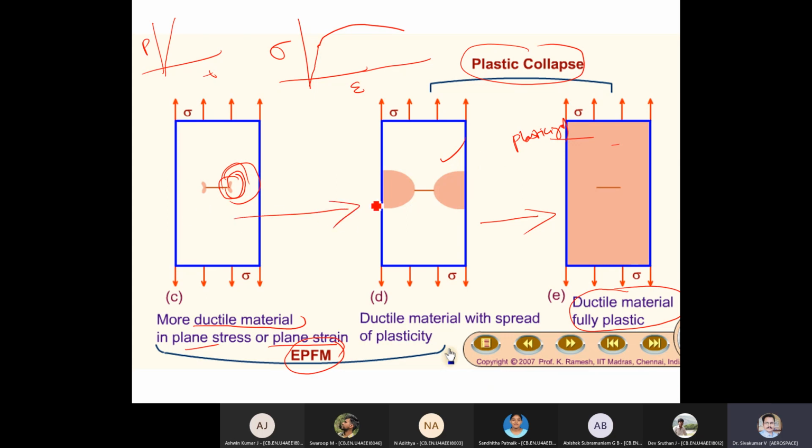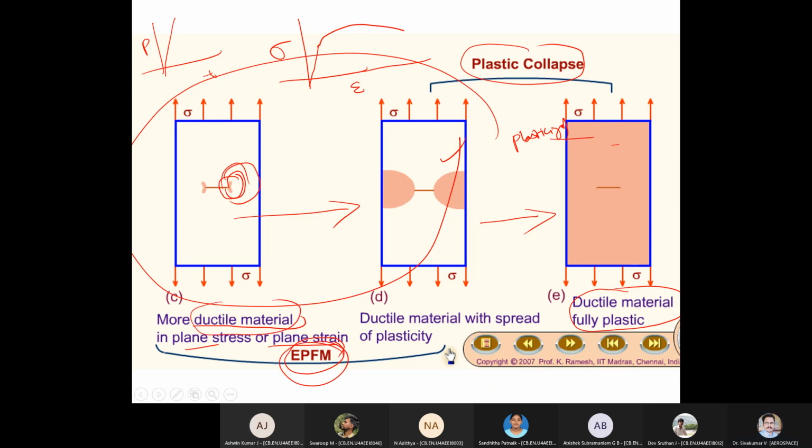Only from here to here, in this range of the more ductile material, we can apply EPFM. How do I distinguish from here to here? It is by the stresses. If I load a stress and the region spreads up to here, I will stop there.